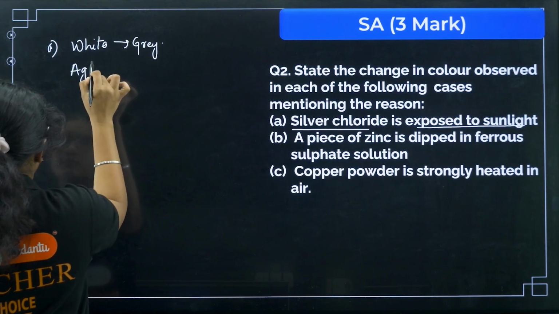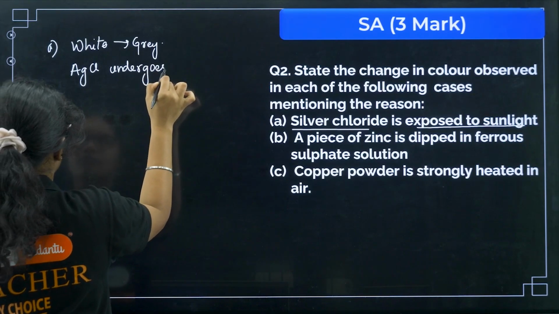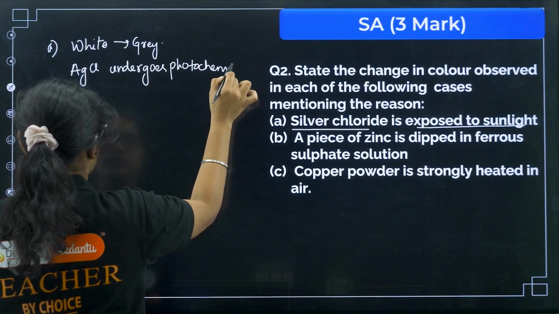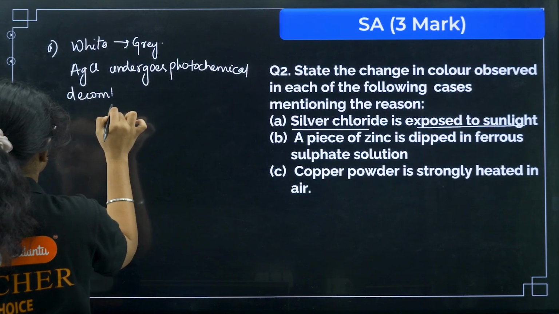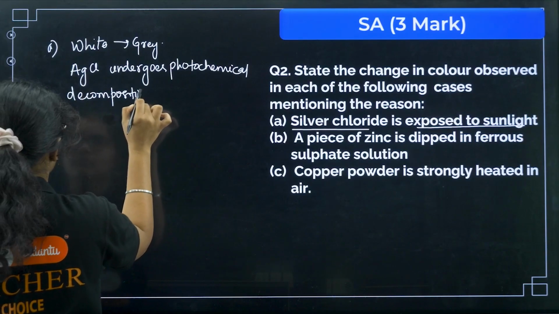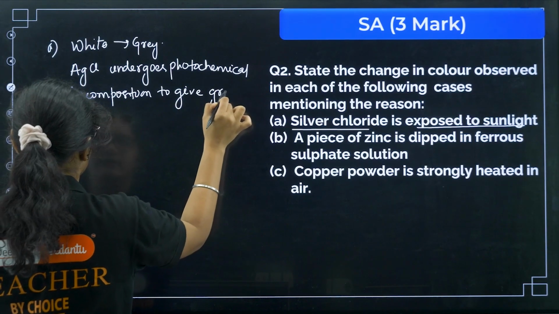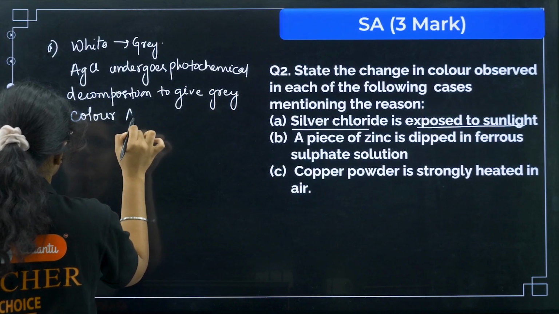Silver chloride undergoes photochemical decomposition to give grey colored silver.